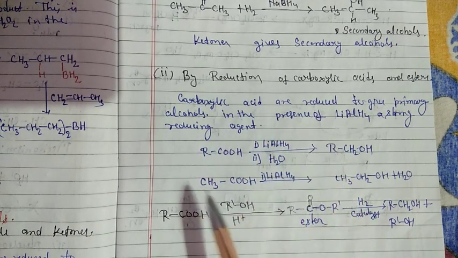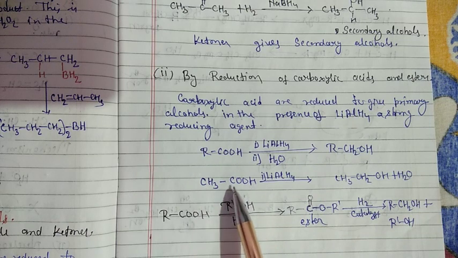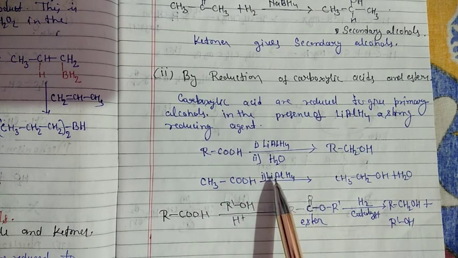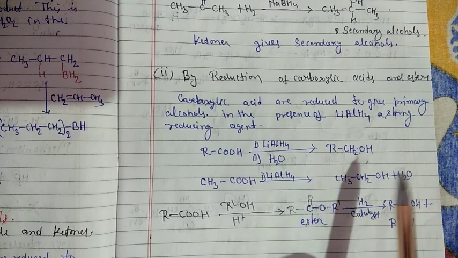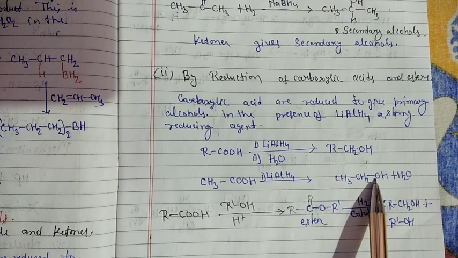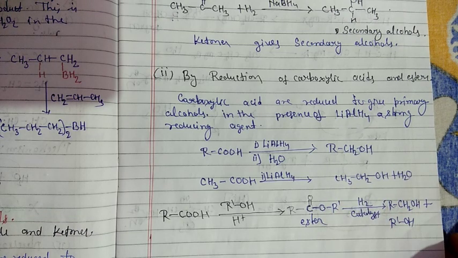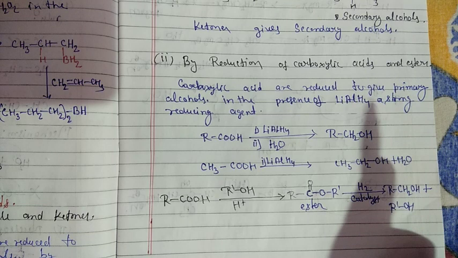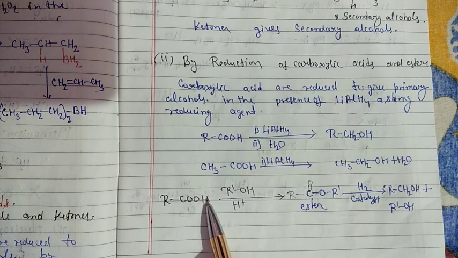For example, CH3COOH, ethanoic acid, is reduced in the presence of lithium aluminum hydride, removing one molecule of water, to form CH3CH2OH. Okay. Next, RCOOH reacts with alcohol to form ester.